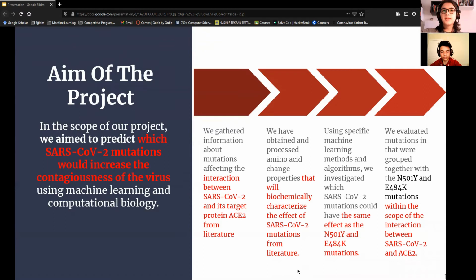Firstly, we collected the mutation data that inspects the SARS-CoV-2 and its target protein ACE2's interactions from scientific literature. Then, we processed the amino acid change features in the SARS-CoV-2 mutations. Using the k-means and expectation maximization algorithms in WEKA, we aim to predict which SARS-CoV-2 mutations have the same effect as N501Y and E484K mutations. We evaluated these mutations that were grouped together with these two mutations in the scope of SARS-CoV-2 and ACE2 interaction.